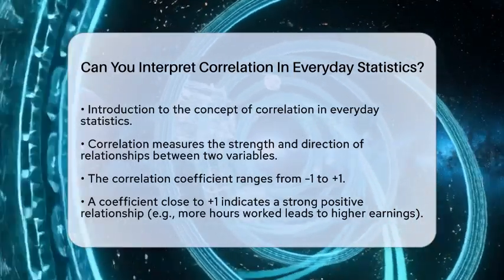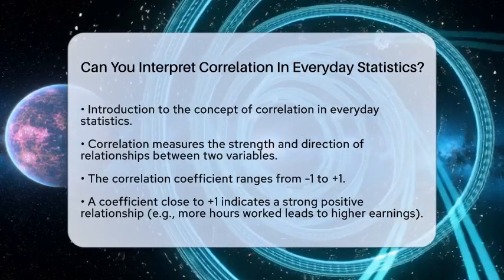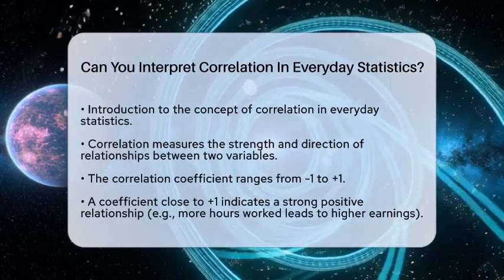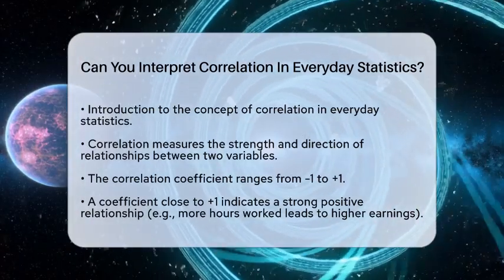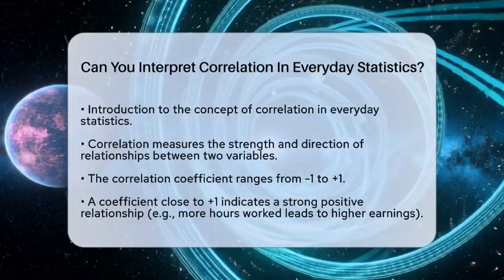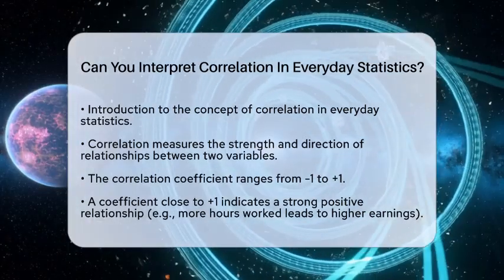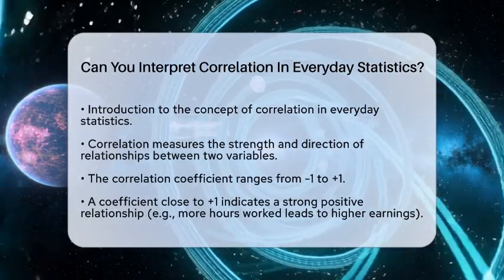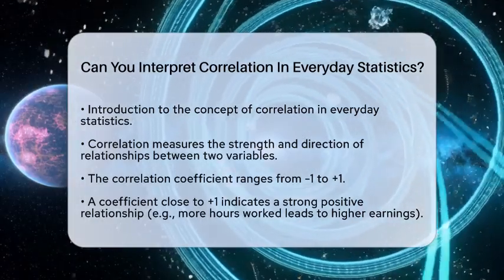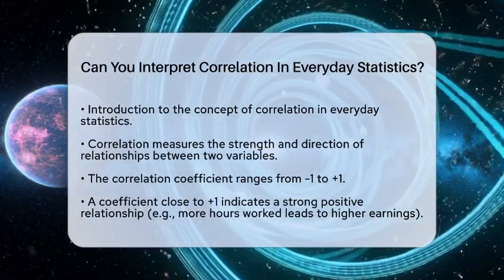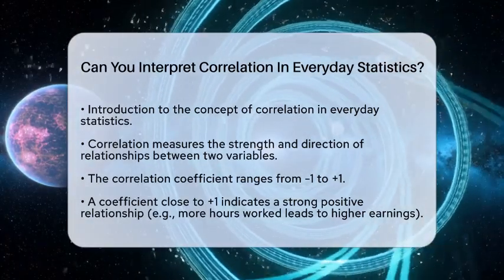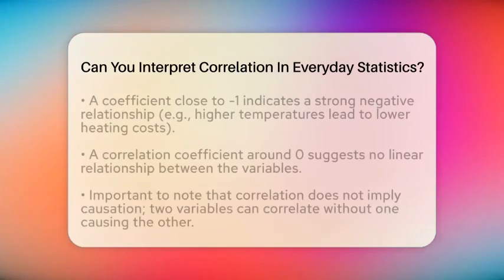Correlation is a measure that shows the strength and direction of a relationship between two variables. It is expressed as a correlation coefficient, which is a number that typically ranges from -1 to +1. A number close to +1 indicates a strong positive relationship. This means that as one variable increases, the other also increases. For example, if you work more hours, you might earn more money.